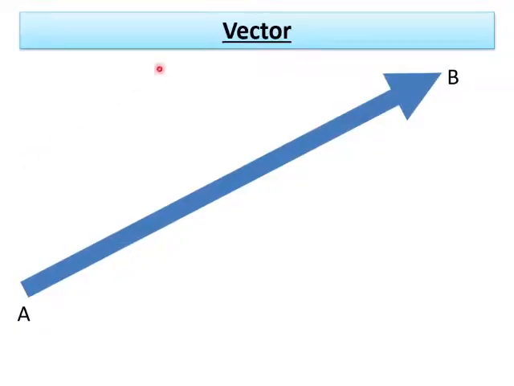Here, this is a vector. A vector can be represented as a directed line segment. Its length from A to B indicates its magnitude, and the arrow indicates its direction. The point A is called the tail and the point B is called the head. So a vector is represented with a directed line segment. In higher classes, you will be learning in detail about these vectors.